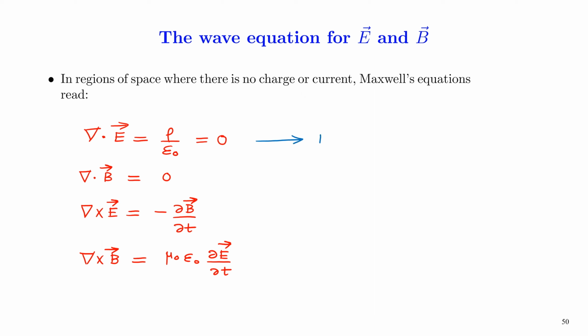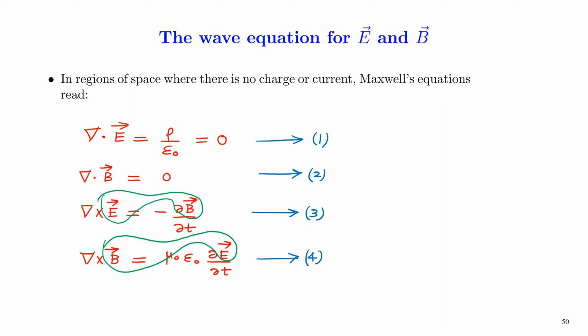So these are the four Maxwell's equations written for a source-free region, that is in vacuum. These equations form a set of coupled first-order partial differential equations of electric and magnetic fields. That is, E and B are coupled through equations number 3 and 4.